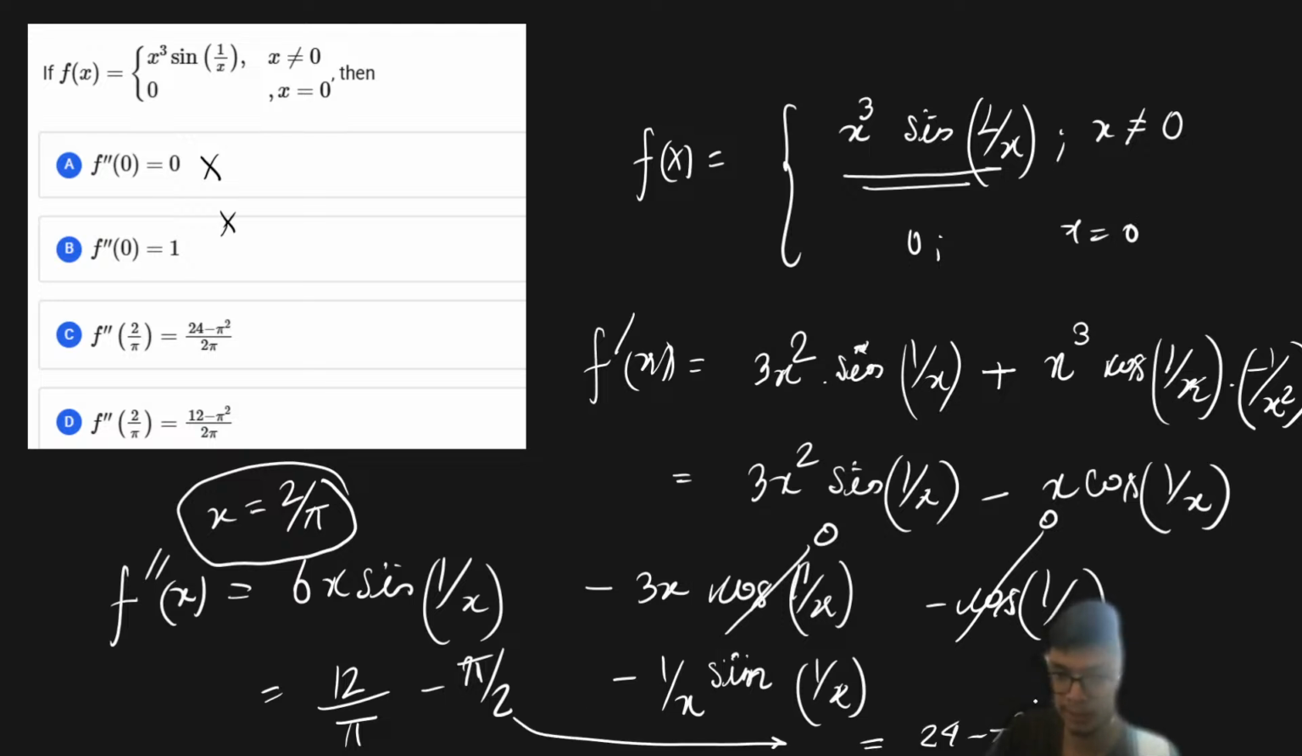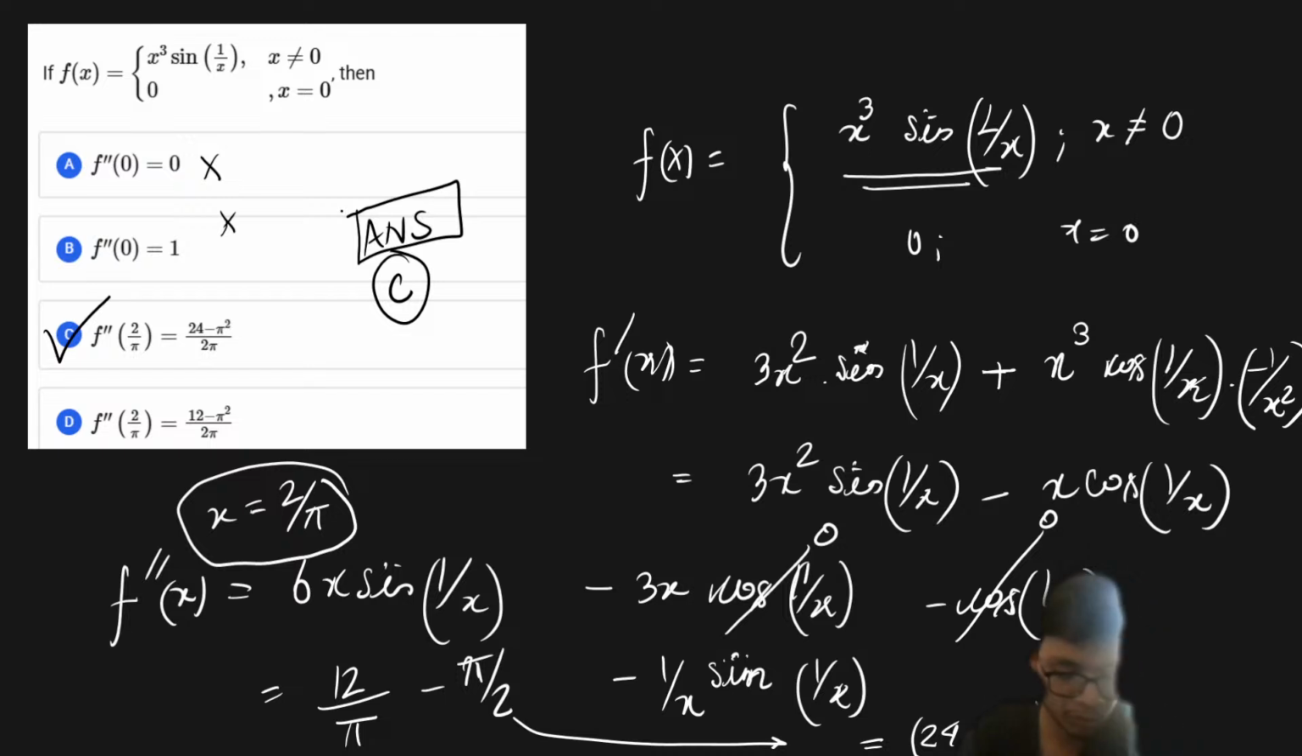24 minus pi square, whole divided by 2 pi, that is going to be the solution for this particular problem. So from here, if you look at the options, option number C is going to be the correct answer for this particular problem. Okay, I hope this part is clear.